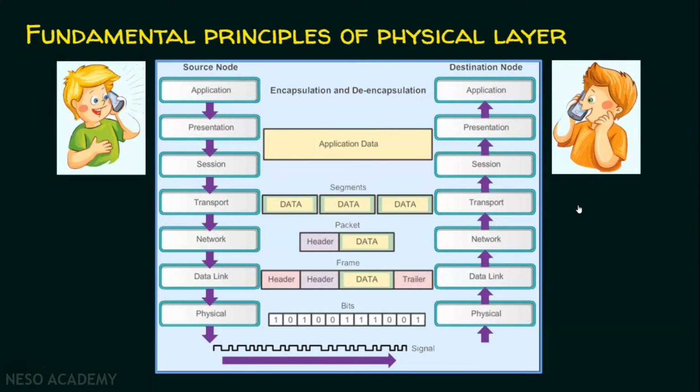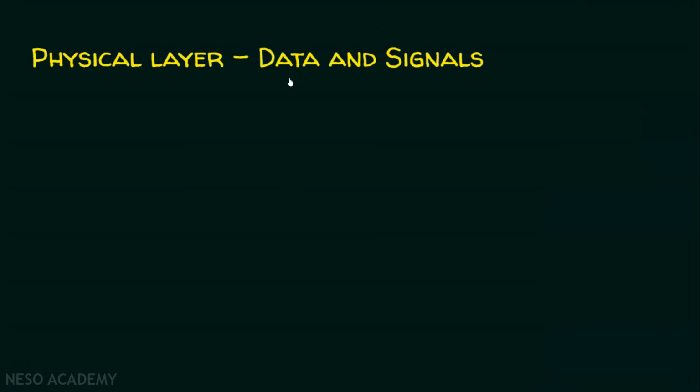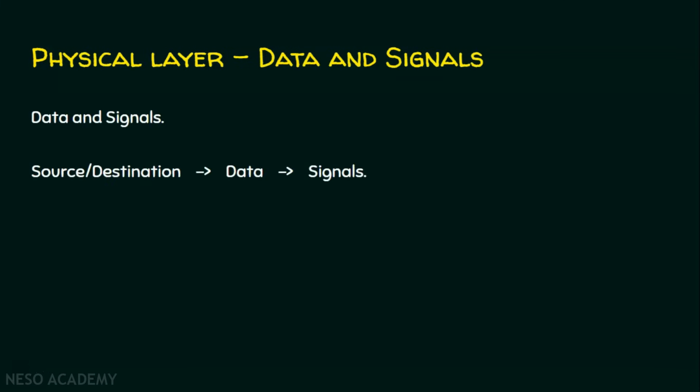What we understand from this is that the user generates data, the application receives data, and that data has to be converted into signals. Who does this? Which layer of the TCP/IP model or the OSI reference model does the conversion of data into signals? It's the physical layer that does the conversion. We hereby confirm that the data will be converted into signals. We will focus on data and signals now. Data and signals are very important in communication. The source or the destination mainly focuses on the data, and these data have to be converted into signals by the physical layer.